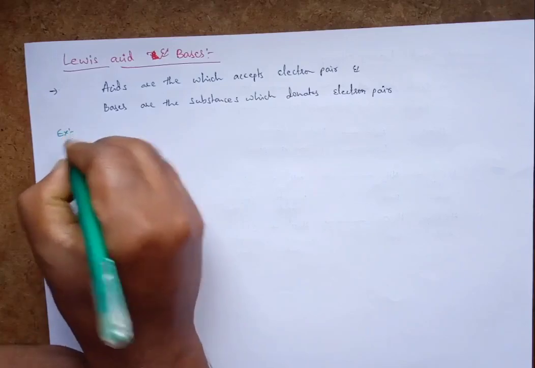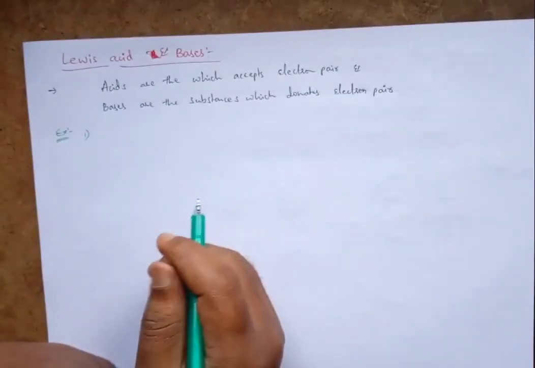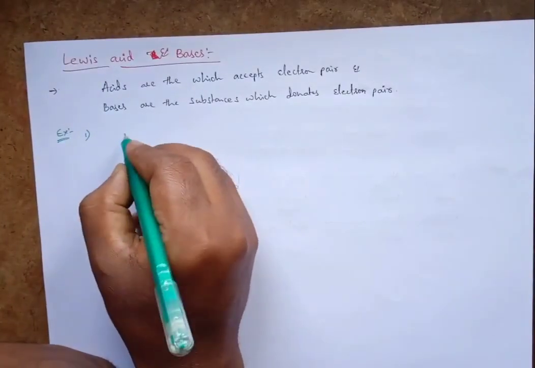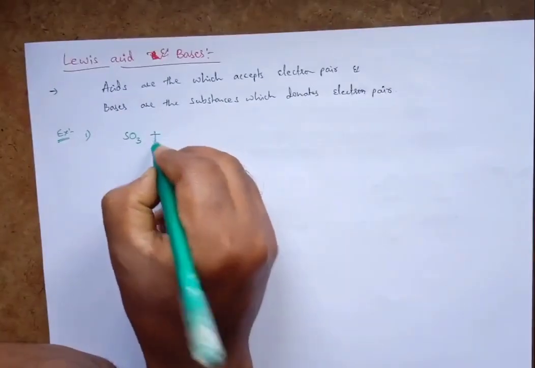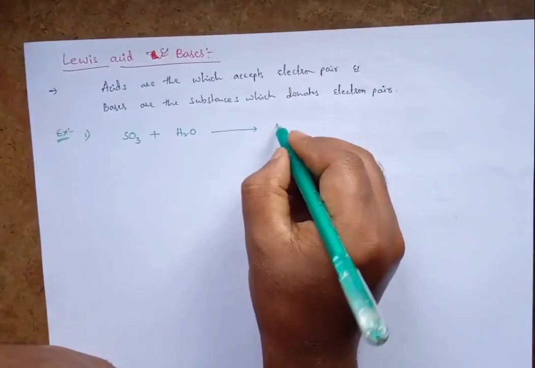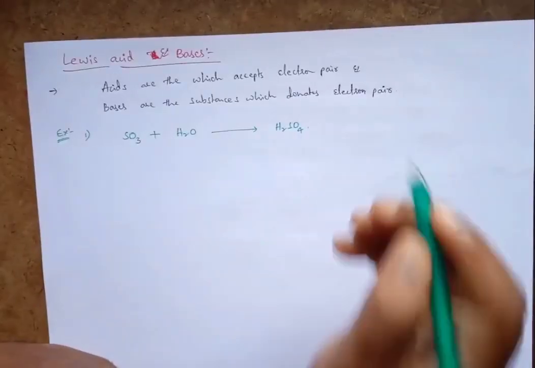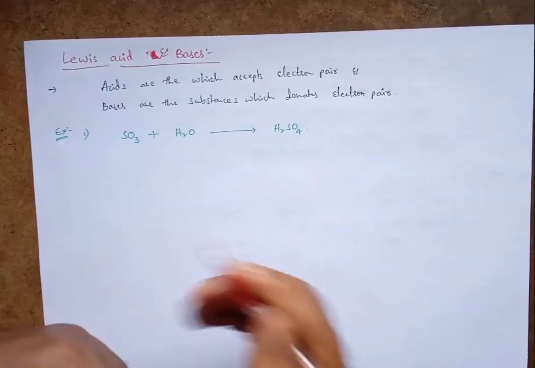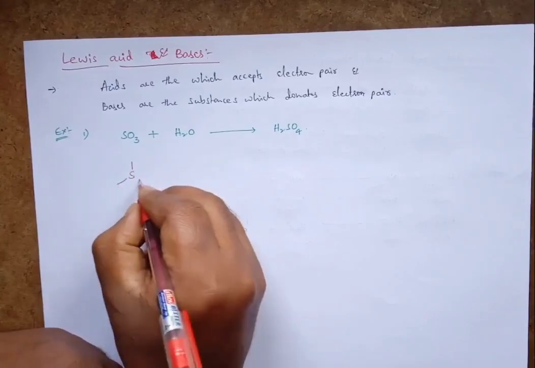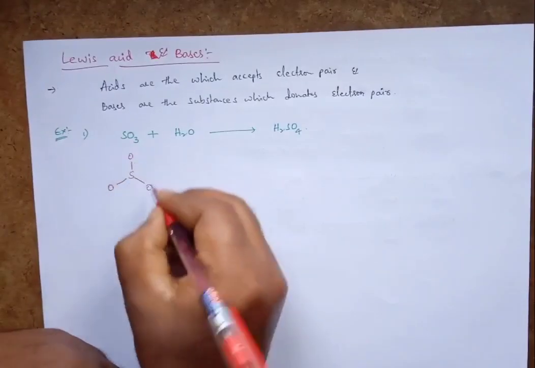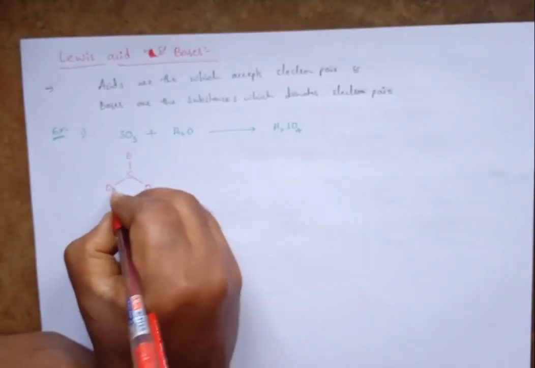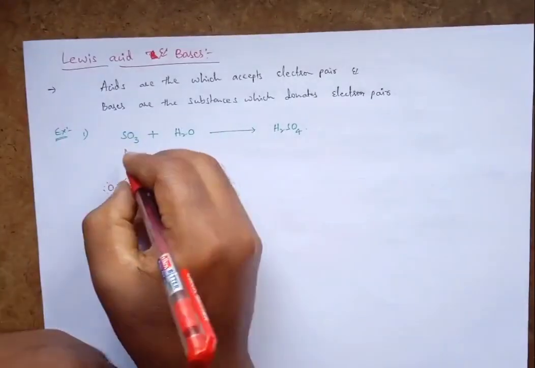Let us see an example of the formation of sulfuric acid. When sulfur trioxide reacts with water, it forms H2SO4. How is it forming? Sulfur has three oxygens on three sides, and oxygen has lone pairs of electrons. The water molecule has two lone pairs.